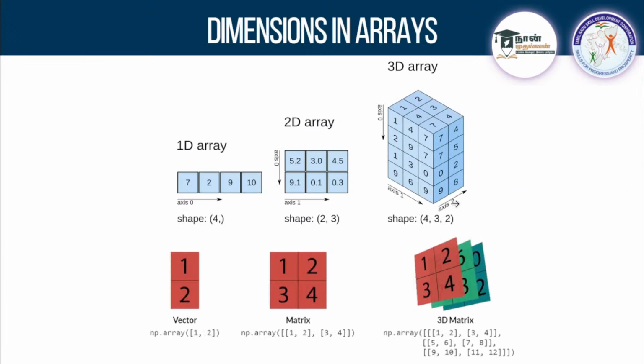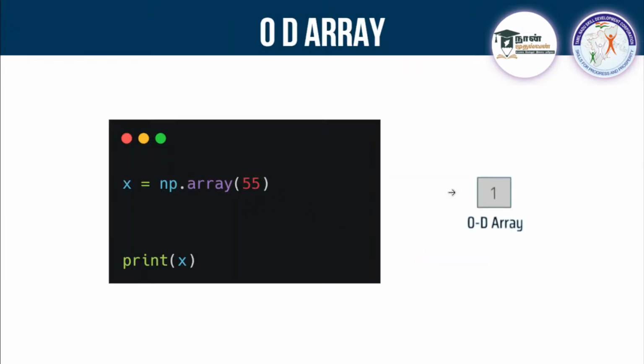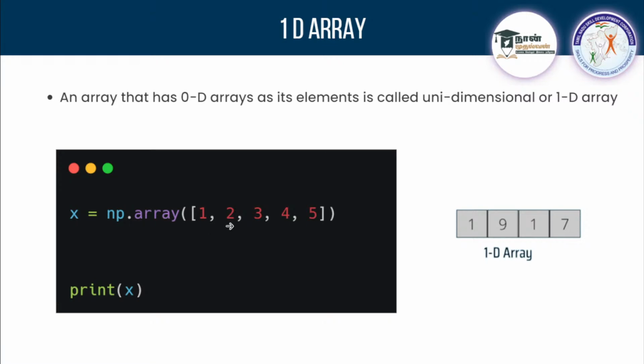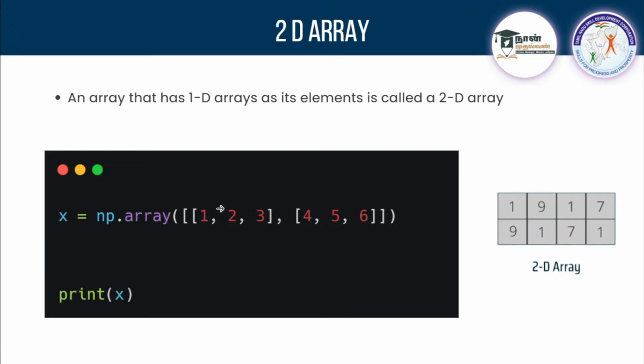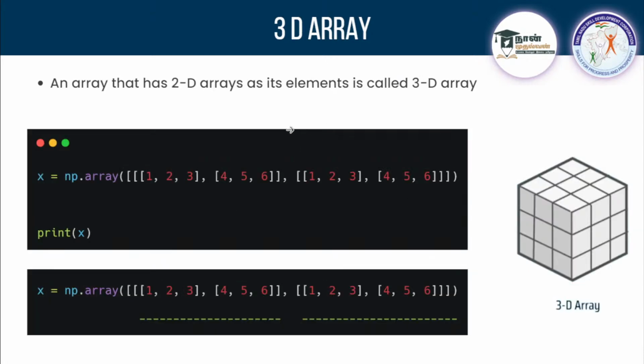So what is a 0-dimension array? It is only one element present. What is a 1-dimension array? Many 0 dimensions combined to form a 1-dimension array. What is a 2-dimension array? 1-dimension arrays combined to form a 2-dimension array, but it should be enclosed inside a square bracket. When we go to a 3D array, it is also similar, but the difference is that it is a collection of 2-dimension arrays. So it has 2-dimension arrays inside of it, inside 2 dimension you will have 1 dimension, and inside a 1D array you will have 0D elements. That's how the hierarchy goes.